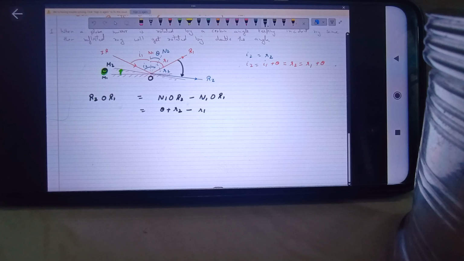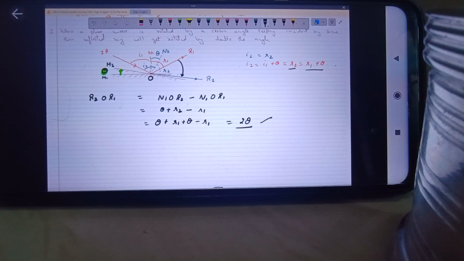How have we done it? You can see the angles here. This is N1 O R2, so it can be given as N1 O N2 plus N2 O R2, which is theta plus r2. Is this relation clear? Now put the value of r2 over here, so I'll get theta plus r1 plus theta minus r1. So my answer is 2 theta. So we have turned the mirror by angle theta, and the ray gets reflected by angle 2 theta. This is the proof. We will use this result directly.